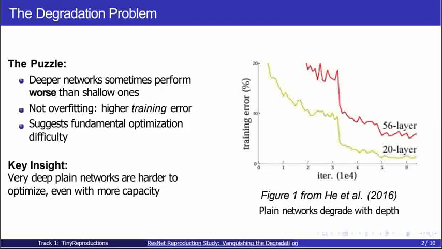Before ResNet, researchers discovered a puzzling phenomenon: adding more layers to a network sometimes made it worse, not better. This wasn't overfitting. Deep networks just had higher training error than shallow ones. This is the degradation problem, and it suggests that very deep networks are fundamentally harder to optimize.